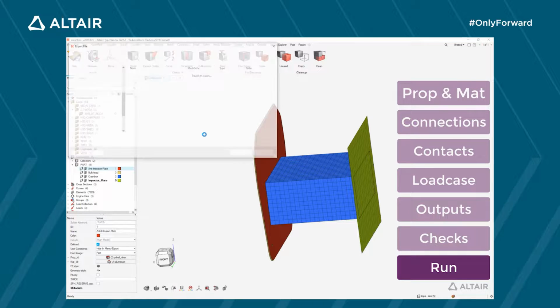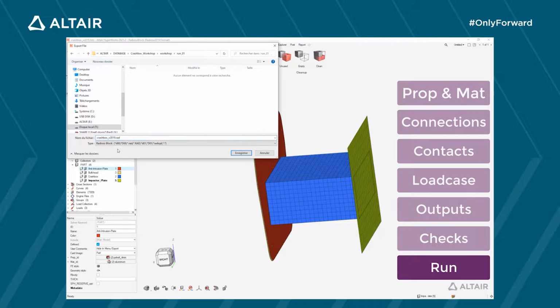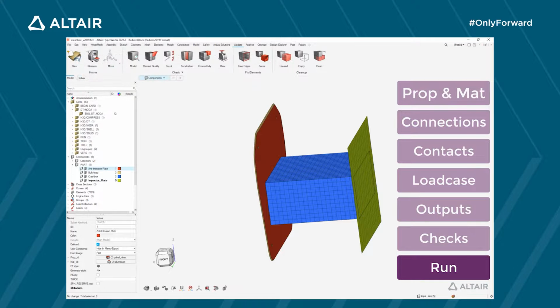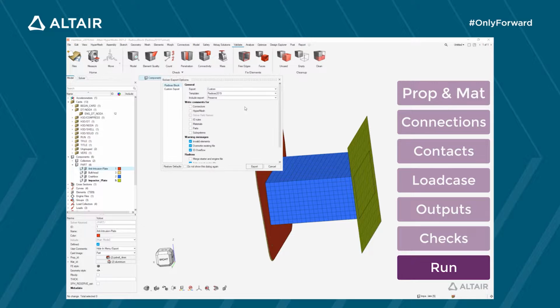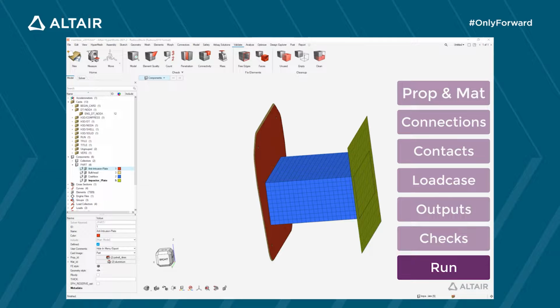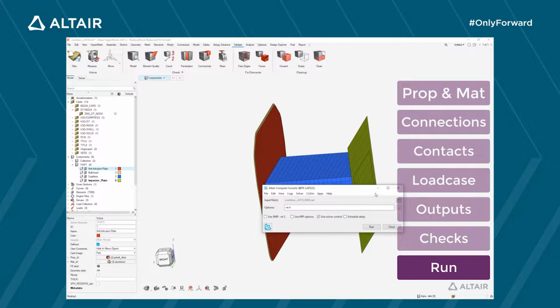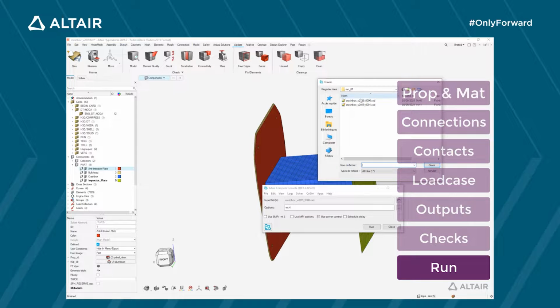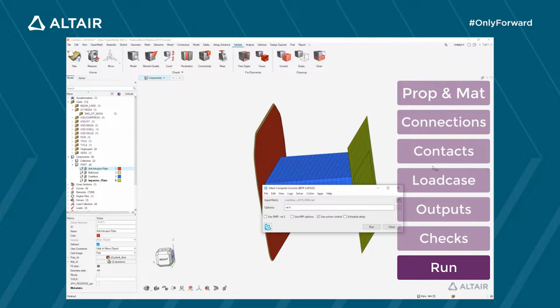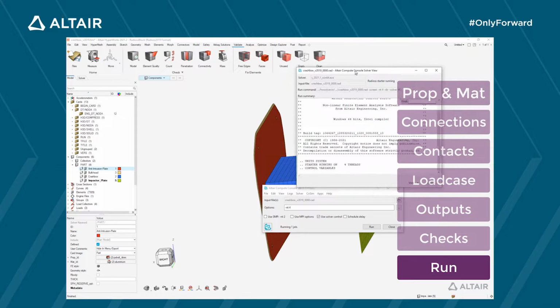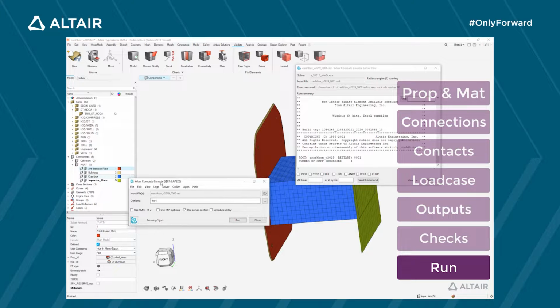I'm exporting now the Radioss deck, setting the name of the input deck. The deck is usually divided into two parts that correspond to the different stages of the simulation. I'm going to detail them just after. I'm checking that the engine file for the second part of the simulation will be generated as well. In the Altair Compute Console, I'm loading the input deck file. As you can see, there are two files. I'm selecting the 0.rad one and I'm launching the run. We can see that several information regarding the progress of the simulation are displayed.